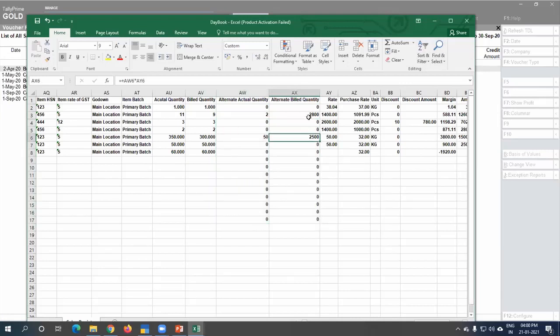2,500 is there. So as I was saying in the first point, you have to reverse your GST if those goods are not received free of cost. Okay. Suppose I have received this quantity free of cost from the seller to me. Okay.